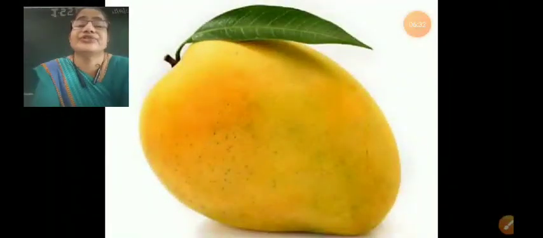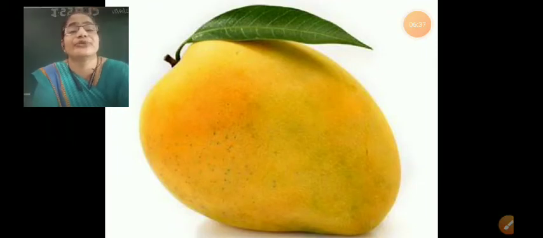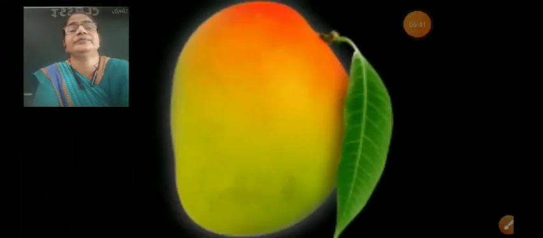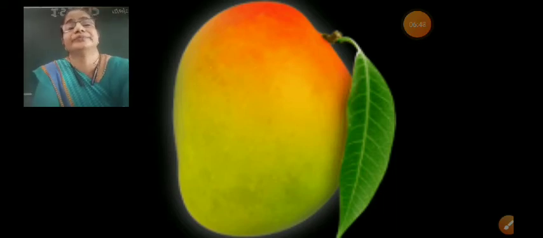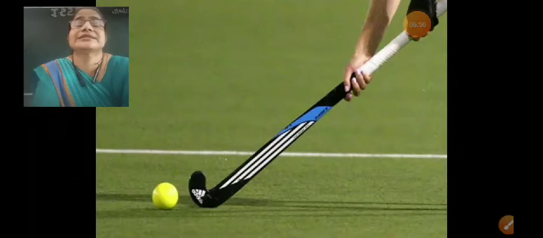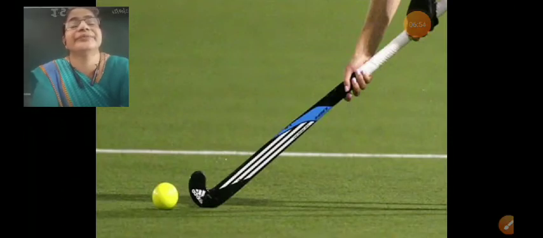Next, which is our national fruit? Our national fruit is mango. The spelling: mango, mango. Next, which is our national game?